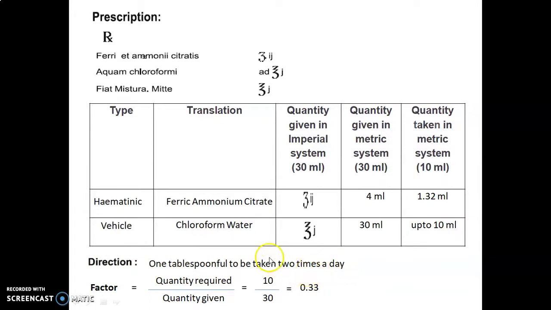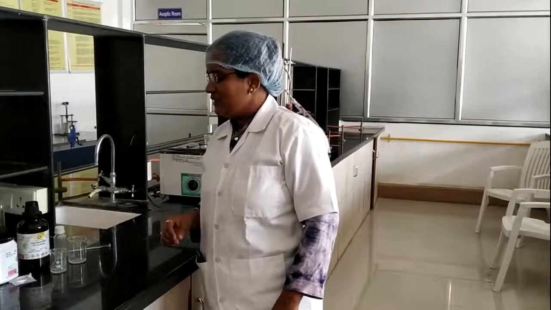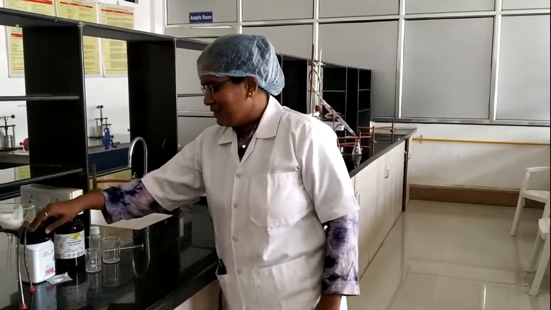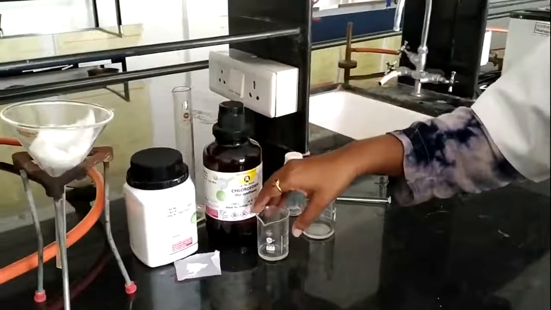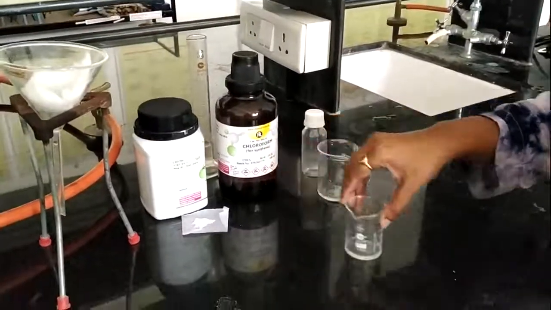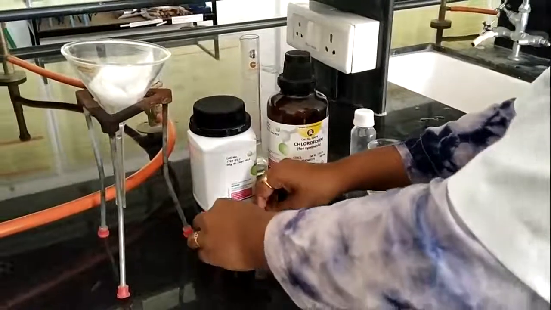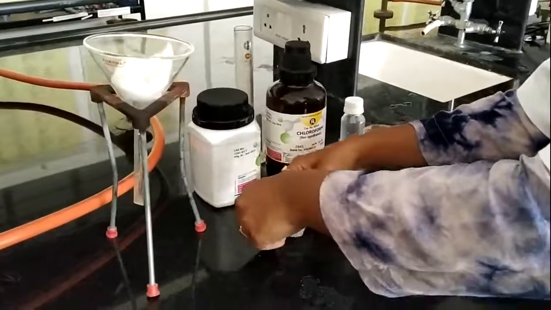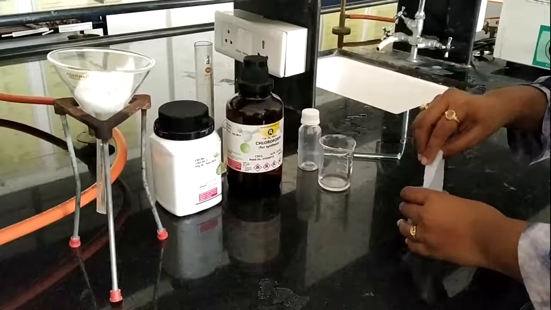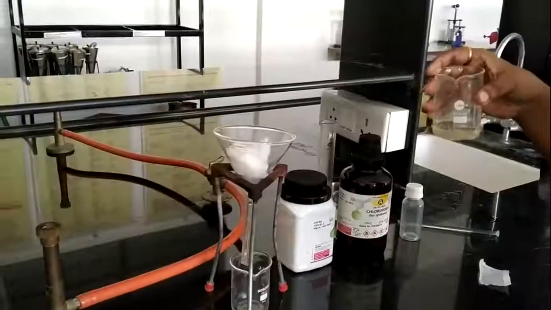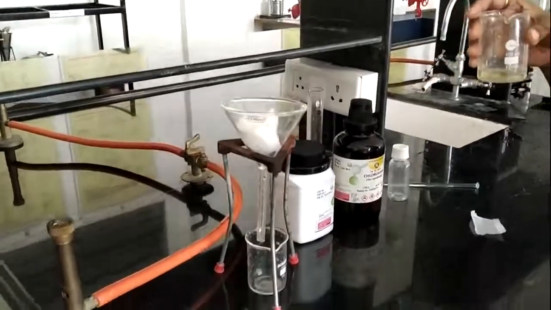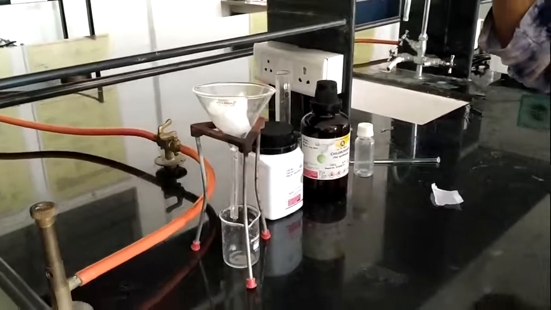Let's move towards the laboratory for the actual performance of the procedure. This is ferric ammonium citrate, which is previously weighed. This is the chloroform from which we prepared chloroform water. First of all we are going to add this solid ferric ammonium citrate into the chloroform water. Now we will proceed for filtration through cotton wool.